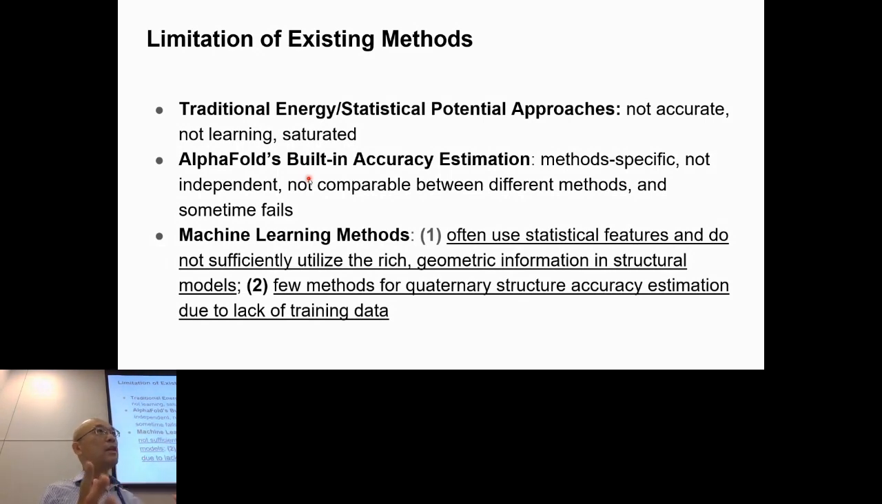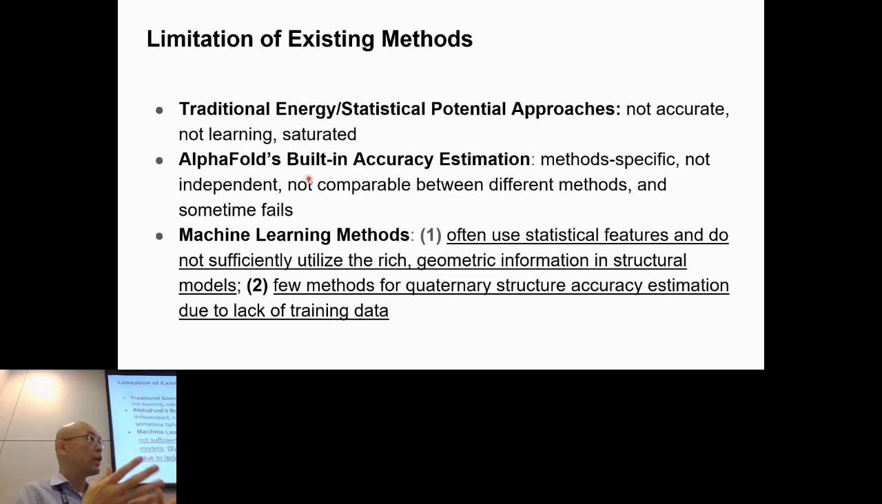Of course, the future direction would be developing machine learning methods. There are already some machine learning methods developed for estimating the quality of protein structures. But most of them use statistical features like secondary structure, solvent accessibility, and contact information to estimate the quality. They haven't leveraged the rich geometric information in the protein structure: atom interactions, geometry, and orientation.